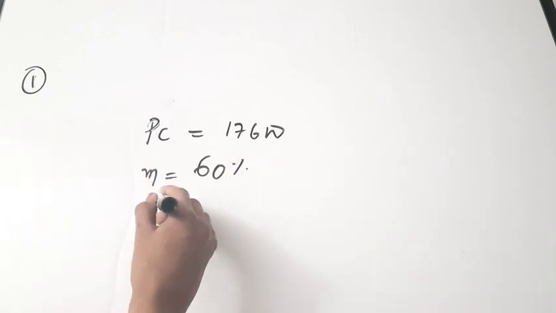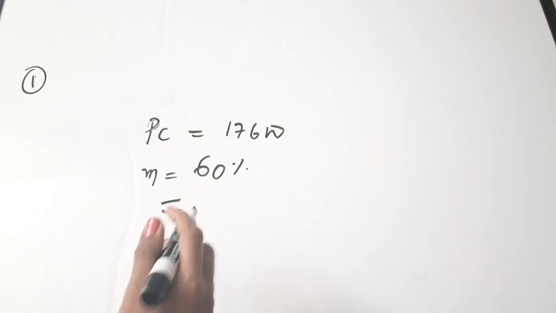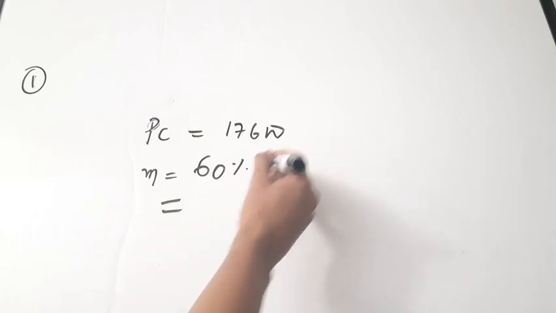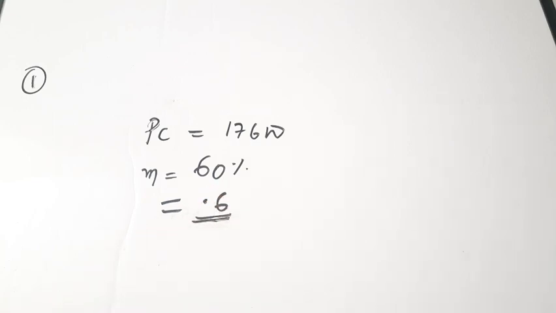We have to convert that to a normal decimal number. So 60 percent means 60 by 100, right? So it is 0.6. You have to take it as 0.6, not 60. Don't confuse it, don't take it wrong. It is 0.6. Now we need to find what is the power in each sideband.